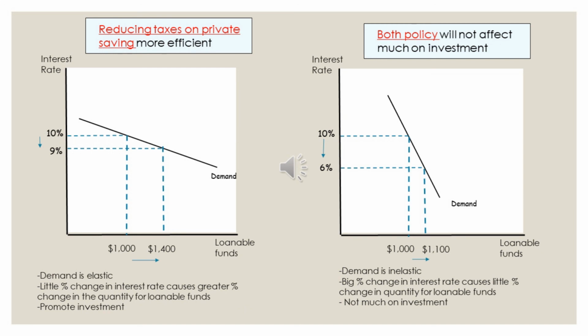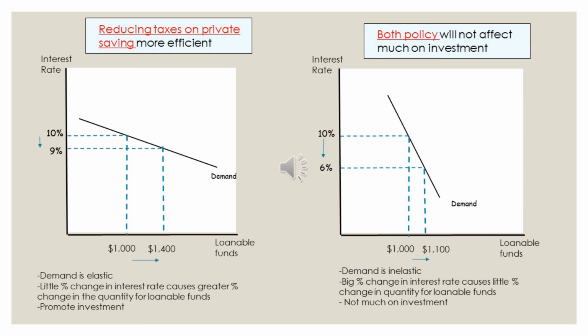The policy of reducing taxes on private saving would increase investment when the demand for investment is elastic. When there is a percentage change in interest rate, it actually causes a greater percentage change in the quantity of loanable funds. As explained by the figure, a 10% decrease in interest rate will lead to a 40% increase in the quantity of loanable funds. Therefore, the policy of reducing taxes on private saving is more efficient in promoting investment when the demand is elastic.